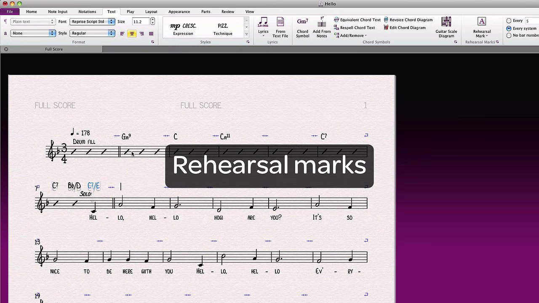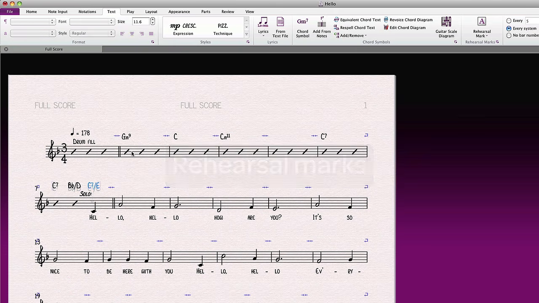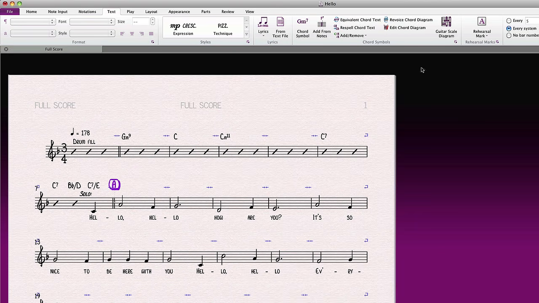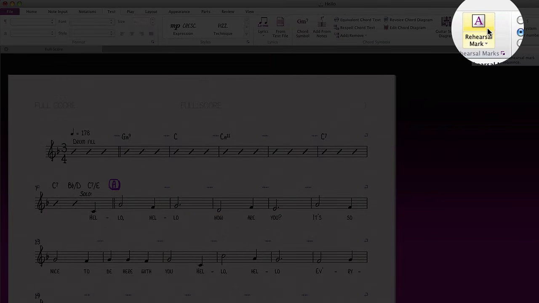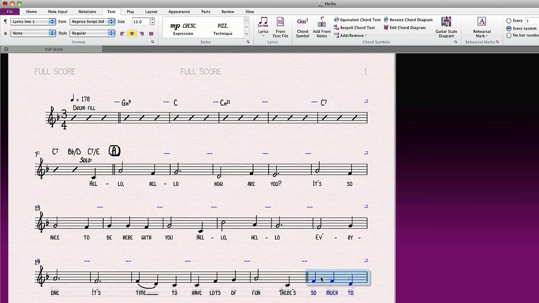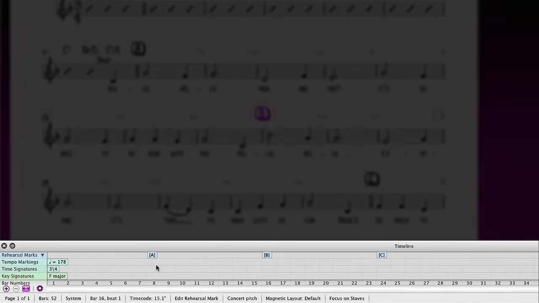Rehearsal marks are placed by selecting the bar where you'd like the mark to go and typing Command-R on Mac or Control-R on PC. You can also click the Rehearsal Mark button in the ribbon. Sibelius will automatically place them in sequence for you, and if you decide to add another rehearsal mark later, any subsequent marks will intelligently update. Notice also how rehearsal marks are automatically added to the timeline.